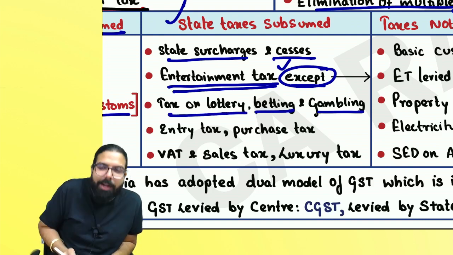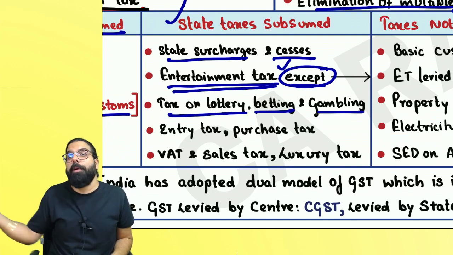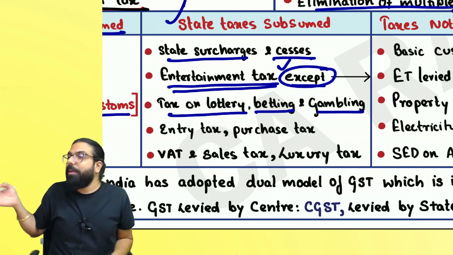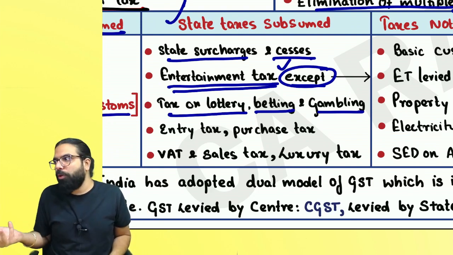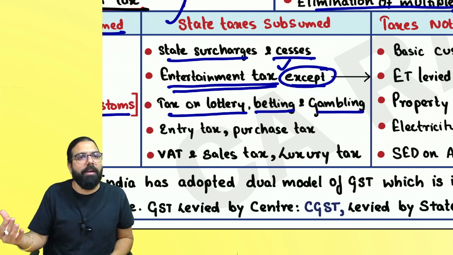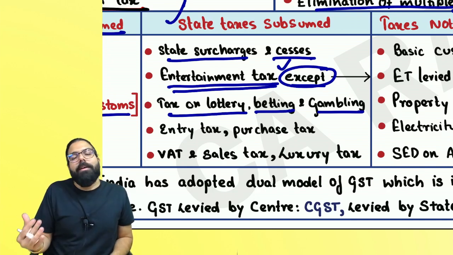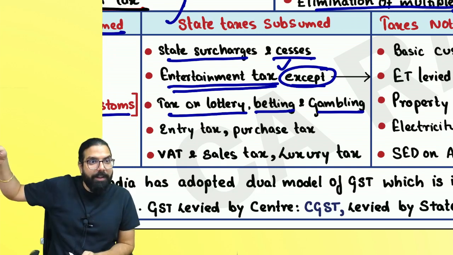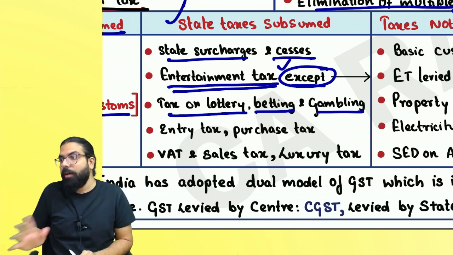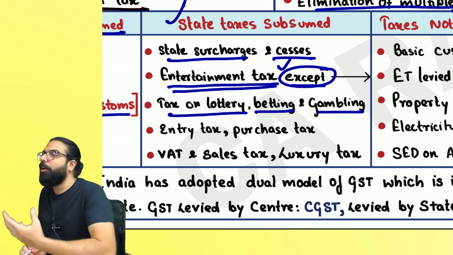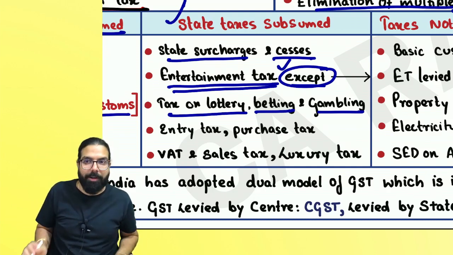Taxes on lottery, betting, gambling. State government used to charge what? Baba, lottery. On lottery, the state government charges tax. In Karnataka we don't have lotteries, but in other states the state government charges the tax. Betting means horse race betting, etc. Gambling, casinos, etc. All these taxes were being charged by whom? State government. All these are gone now. Now GST has come in.